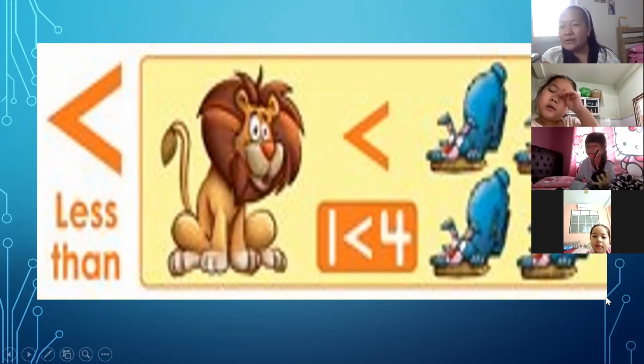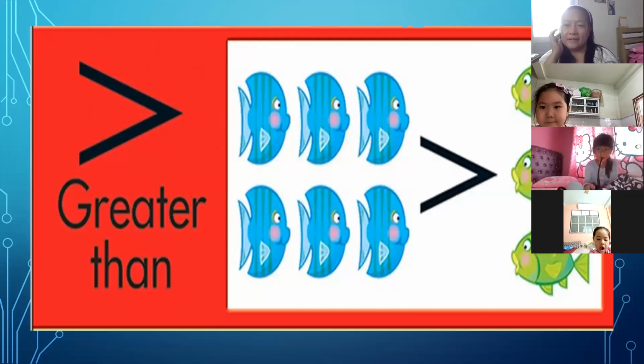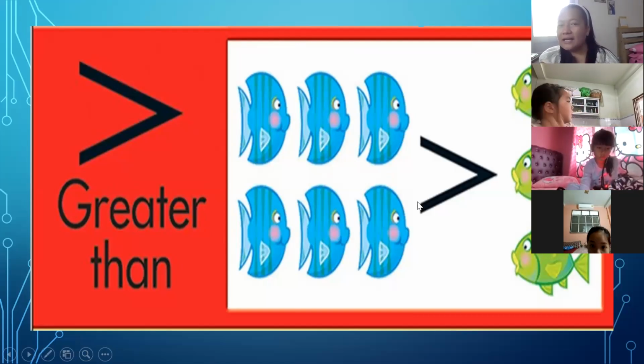1 is smaller than 4. Just like that. Okay, less than. 1 is less than 4. And how about this? Greater than. Okay, we have here 6, less than, greater than.